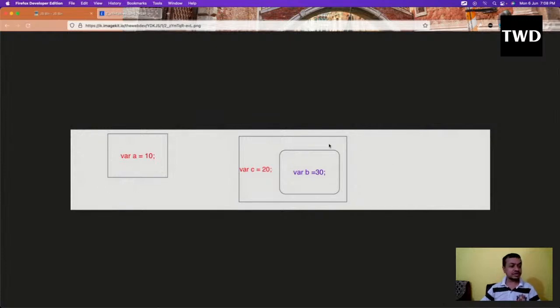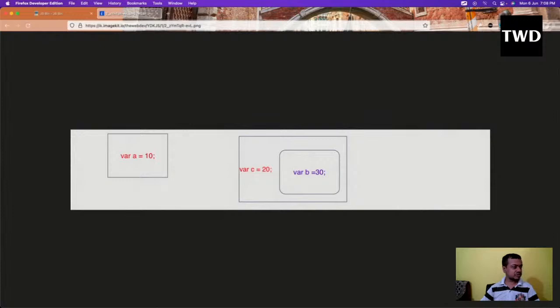The if statements and all are not the boxes. In JavaScript it's a bit different. Generally scopes are created with curly brackets, but in JavaScript it's a bit different. Scope is there in almost every other programming language. Suppose I have written var b equal to 30. This b equal to 30 will not go outside this box, and b equal to 6 is in another box, so it will not go outside it. This b equal to 30 will not be accessible here, but this will be accessible here.